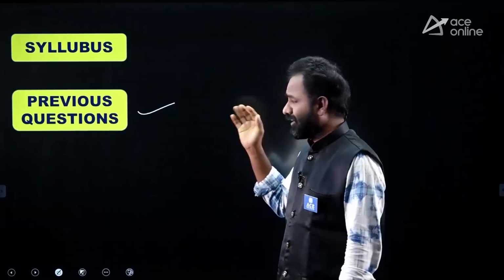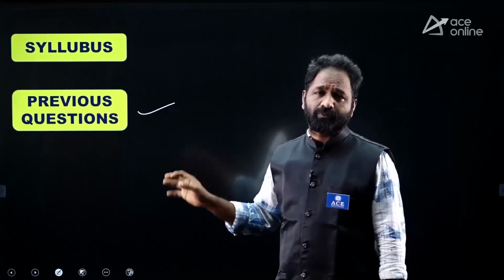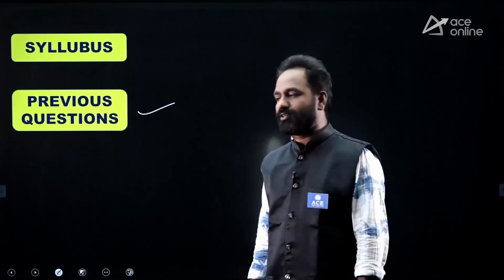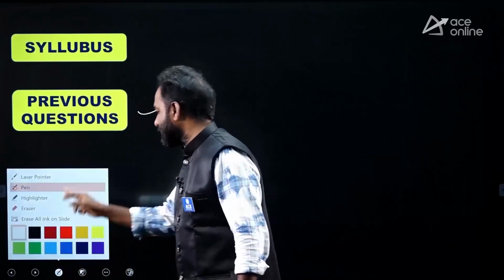Once you analyze the syllabus, go through the previous questions, and you will get an idea how the examiner is thinking, because you should catch the pulse of the examiner. How he is framing a question from physics, polity or chemistry. Our preparation should match the examination. So the right strategy is very, very important.